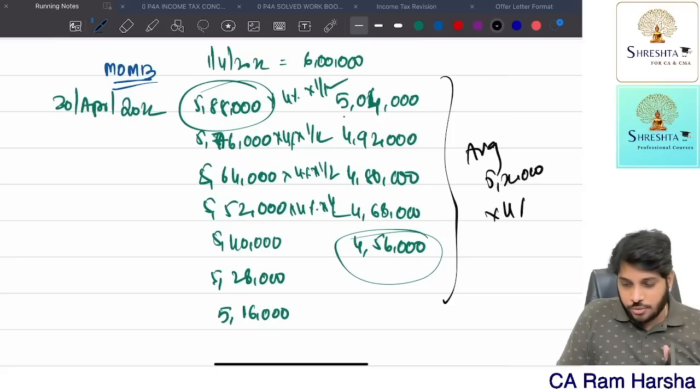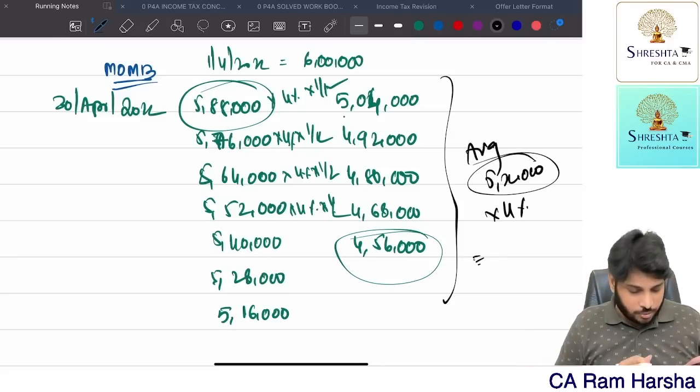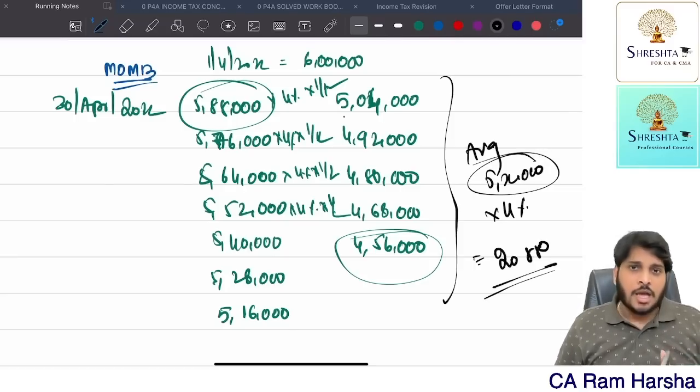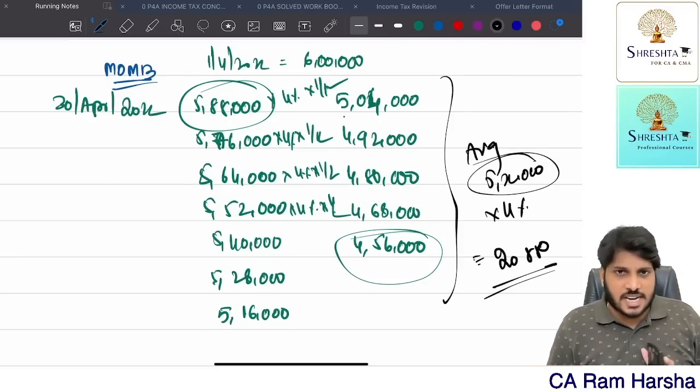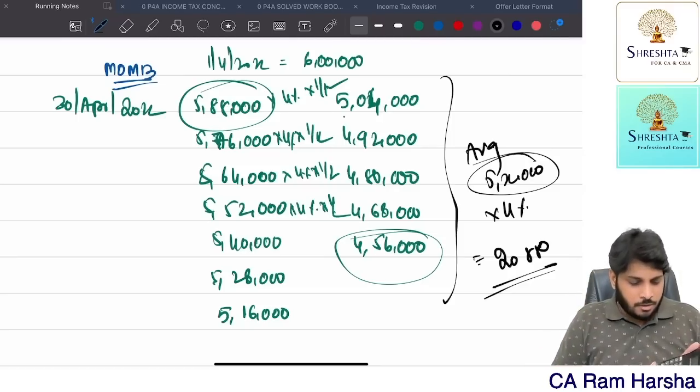5,22,000 into 4% directly. For the full year average, how much is outstanding? 522 into 4% is equal to 2880. Instead of this, if at all you did not understand this point, if in the exam it didn't strike you, you are not confident, you can do one thing.